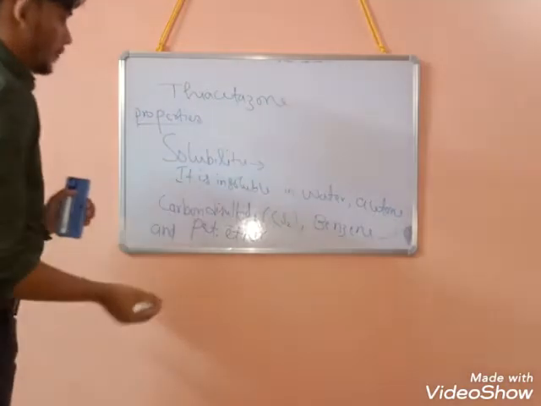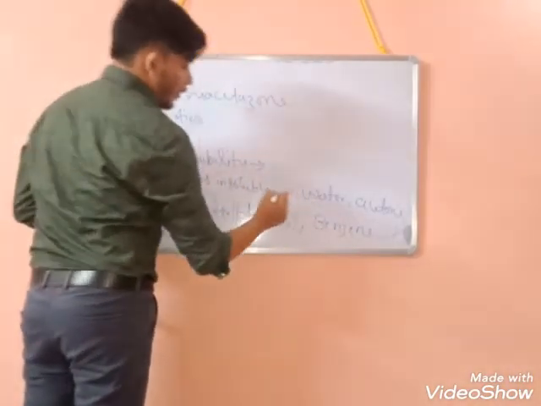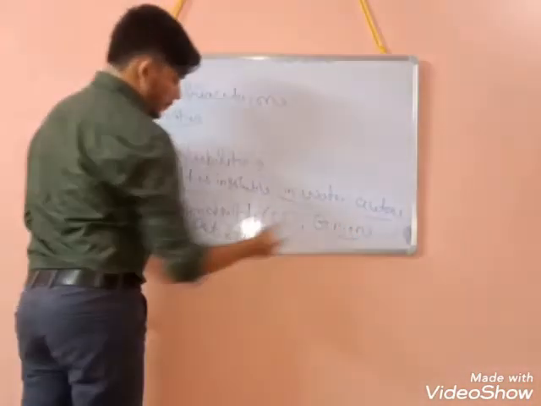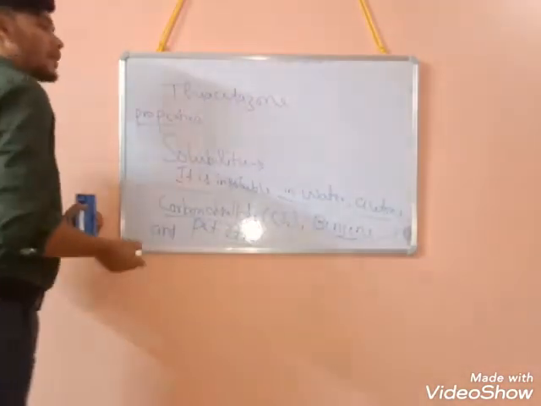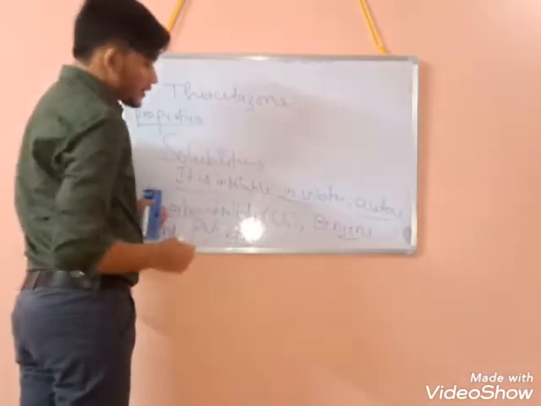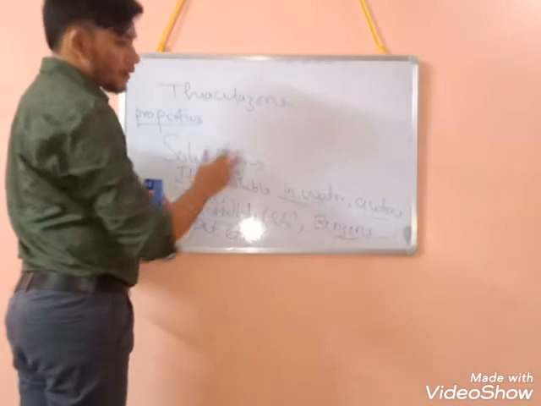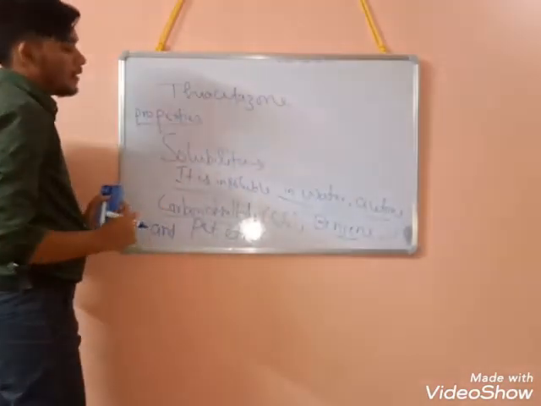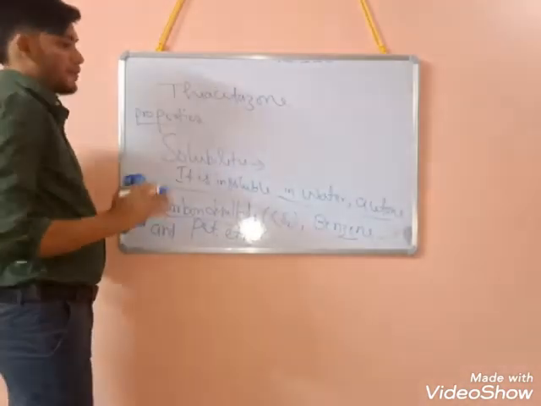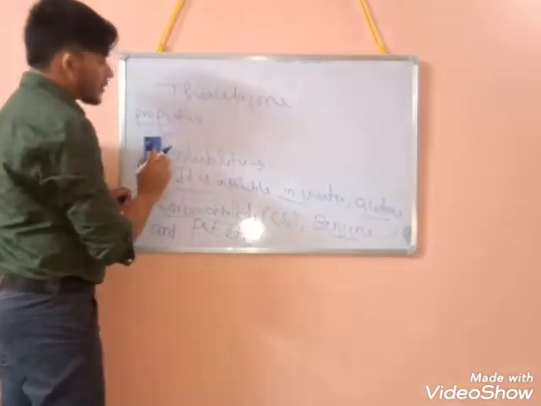So thiacetazone is insoluble in water, acetone, carbon disulfide, benzene, and petroleum ether. As I already discussed, it is soluble in hot alcohol and very sparingly soluble in cold alcohol. So these are the solubility profile.